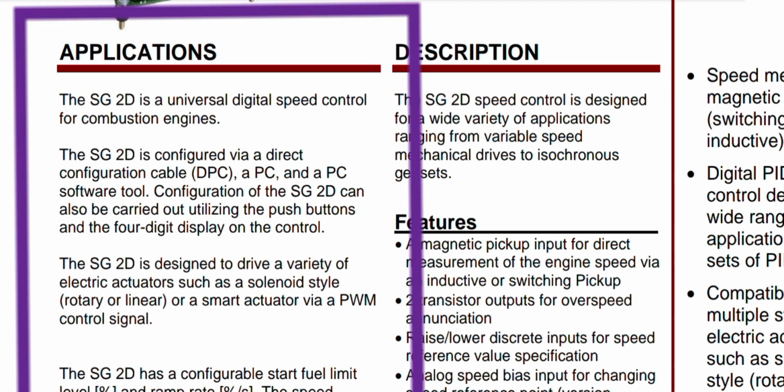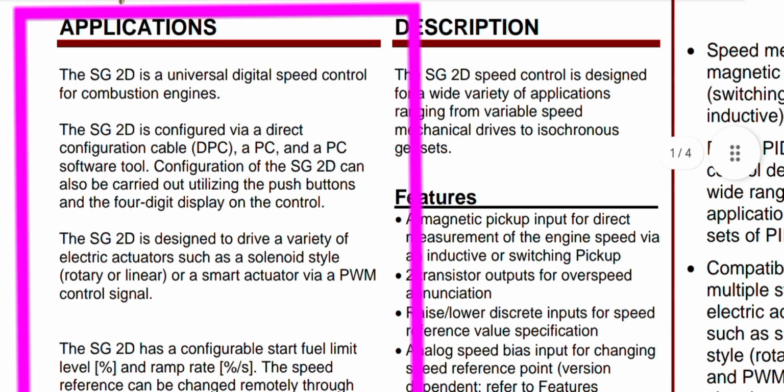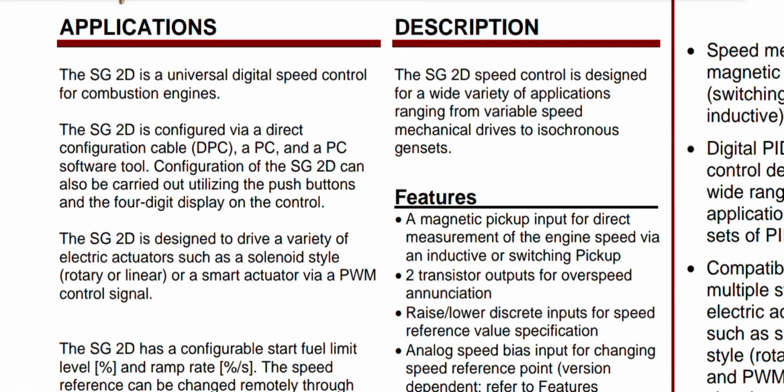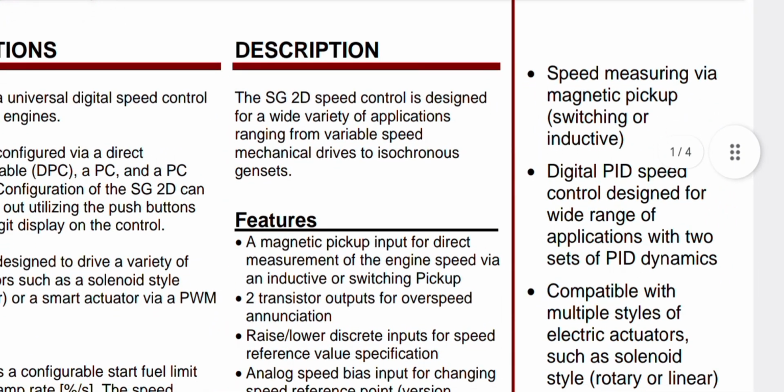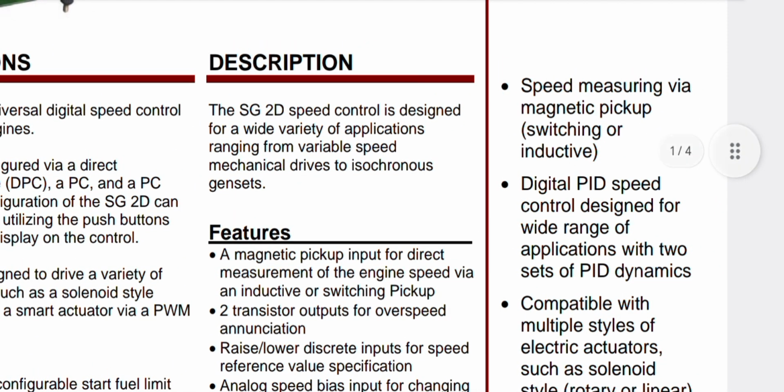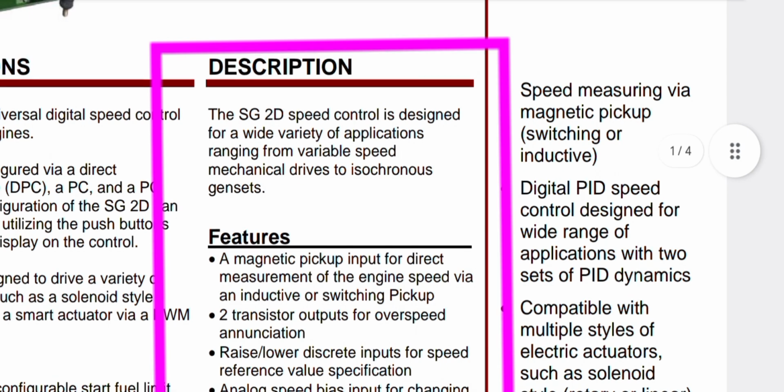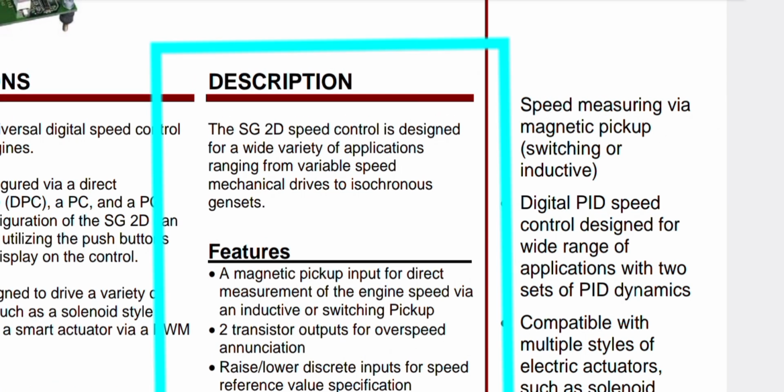The SG2D is configured via a direct configuration cable, DPC, and PC software tool. Configuration of the SG2D can also be carried out utilizing the push buttons and the 4-digit display on the control. Okay, this is the specification and application and description. Description: the SG speed control is designed for a wide variety of applications ranging from variable speed mechanical drives to